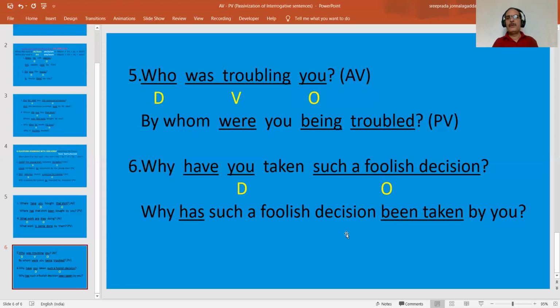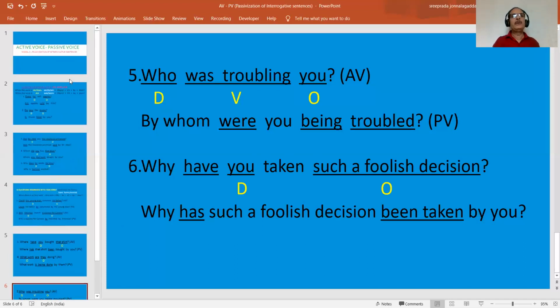Why has such a foolish decision been? Why have we included been here? Because the verb given here, have taken, is in present perfect form. When the verb is in present perfect form, we have to use been only. Been plus V3. So why has such a foolish decision been taken by you? The doer, you, comes after the preposition by here. Now, this is the way, students, this is the way we have to change a sentence into passive.